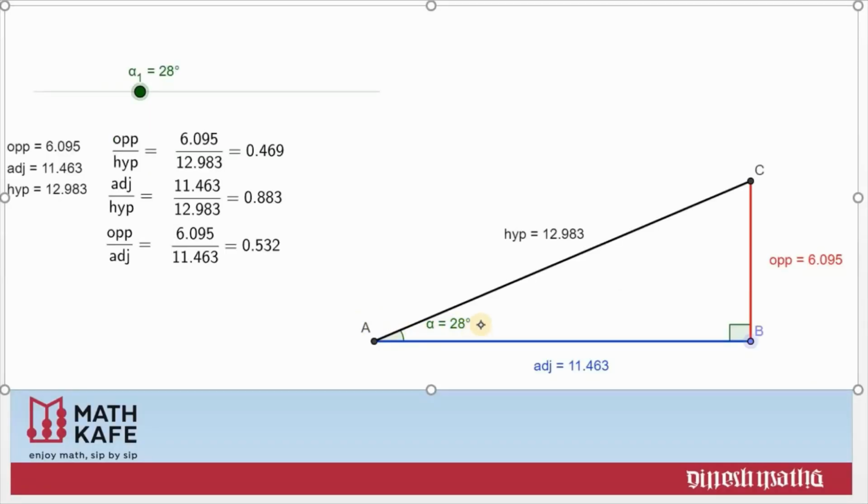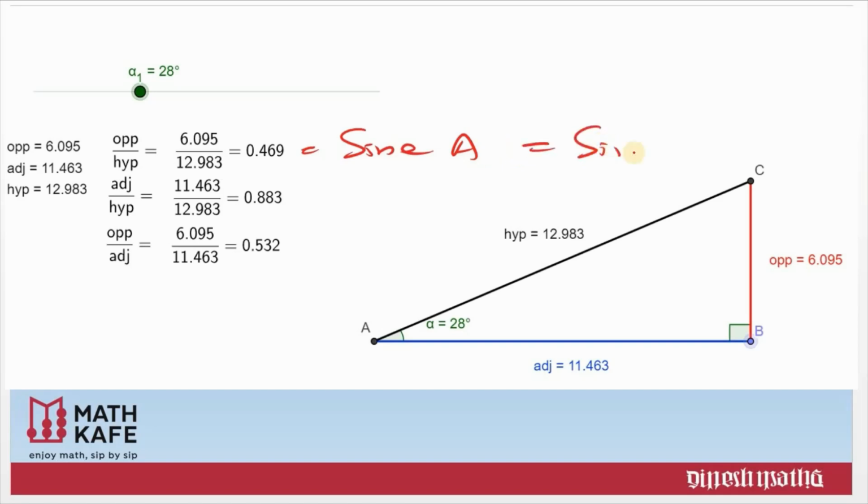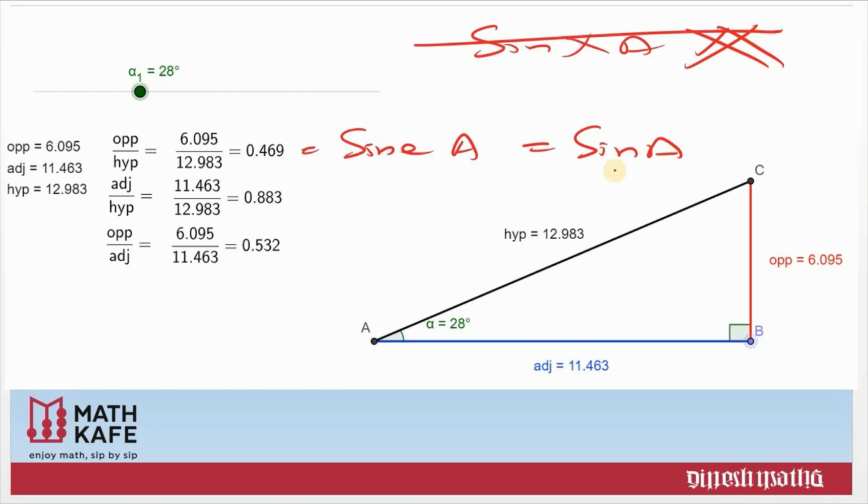This is what we have seen already. For any given right triangle, the ratio of opposite side by hypotenuse we call by a special name, and this is called sin A. This sin A we usually write as sin A. This sin A means sine of the angle A. Please don't misunderstand this as sine times A. It's totally absurd. Never think that way. So this is always sine of the angle A. Sine of the angle A means opposite side by hypotenuse.